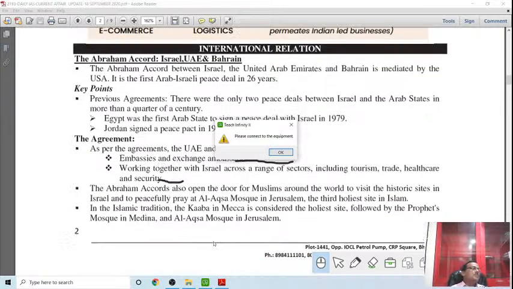This is purely a scenario where more and more Arab states are becoming close with Israel, the Jewish state. Initially, the Arab world was anti-Jewish. They didn't want the Israeli state, the state of the Jews, to be created in the Arab world.